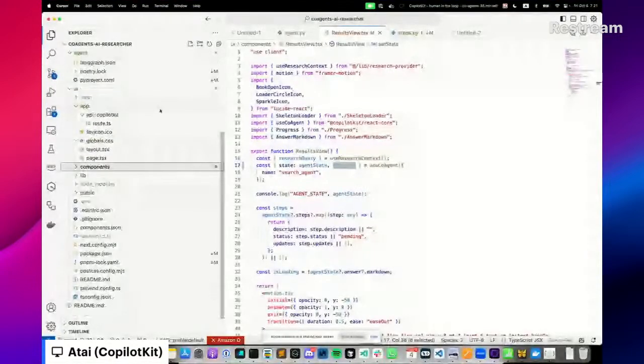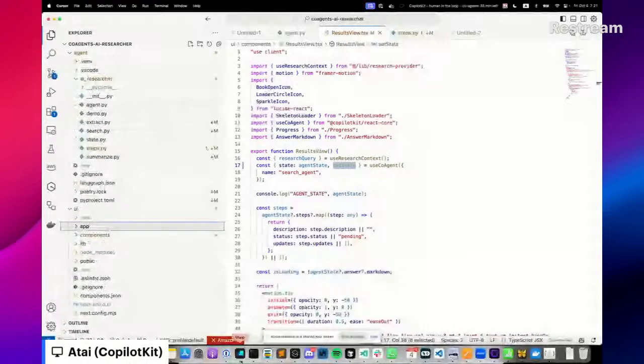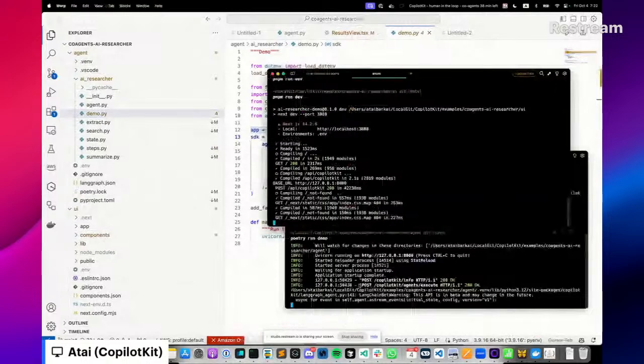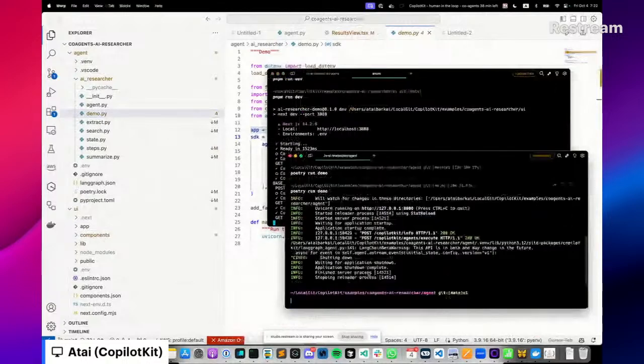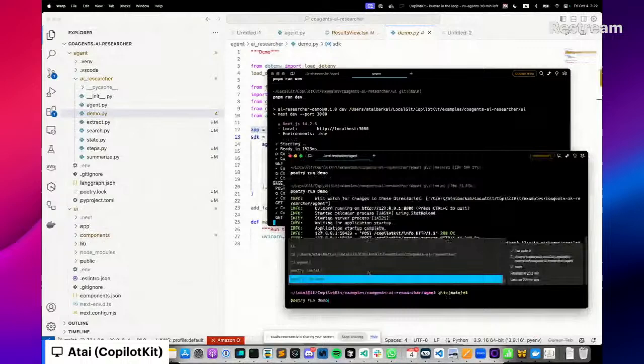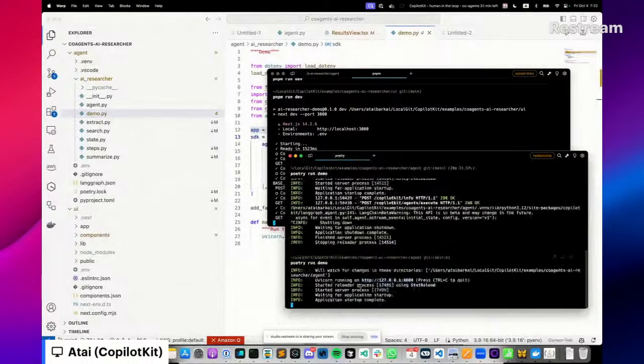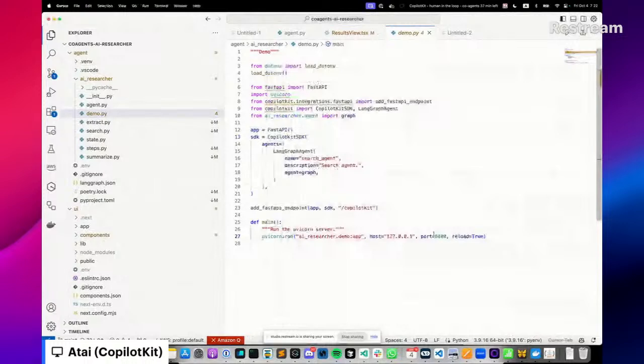All right, great. So we essentially have the two sides here, the agent side, which is a FastAPI server that is running. And you can see I am actually running it here. If I quit here, I run poetry run demo, and now this FastAPI is running at this URL, port 8000, as you can see here.